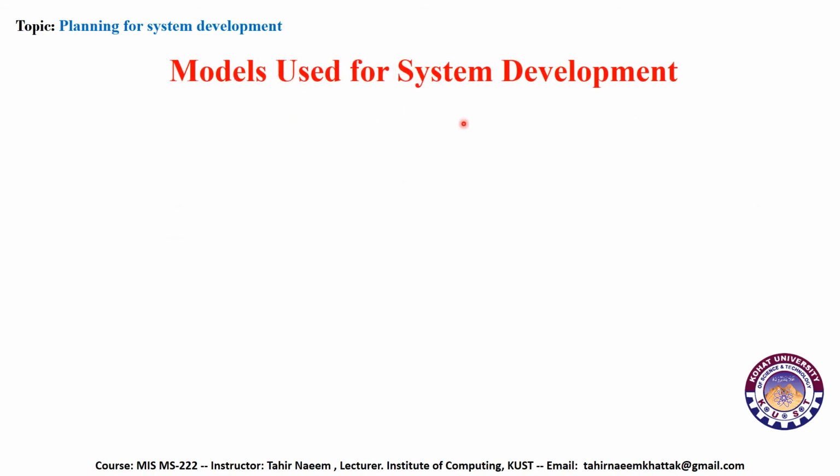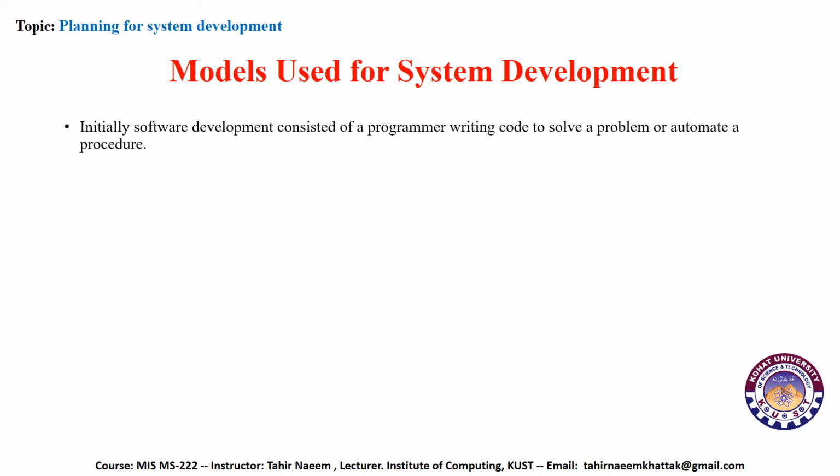Model used for system development. There are different ways or techniques which we can use for system development. Initially, software development consisted of a programmer writing code to solve a problem or automate a procedure. So initially, when technology was not matured enough, you needed a programmer who would write the code in a specific computer language to solve the problem or automate the procedure.